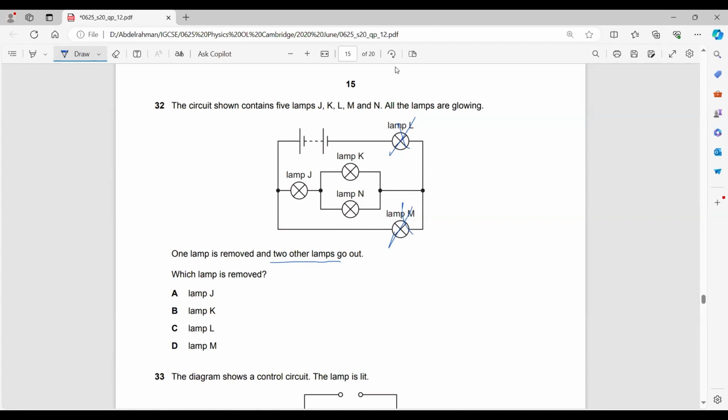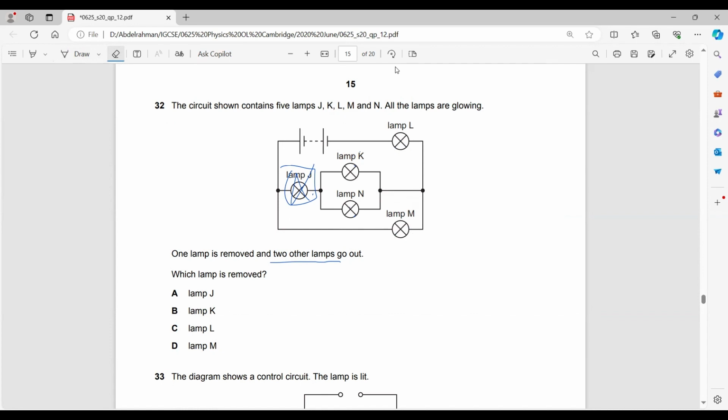Why? Because it's on its own branch, so it doesn't affect any other lamps. If you remove K or N, again nothing would happen. But if you remove J, what would happen? Both K and N would go out, but L and M would not be affected.